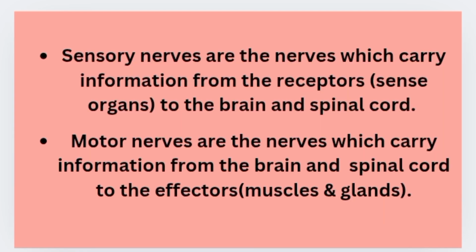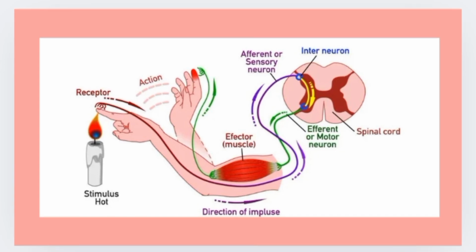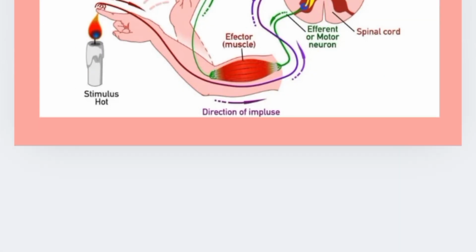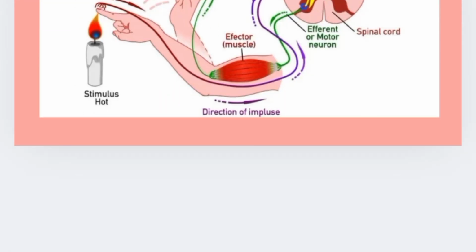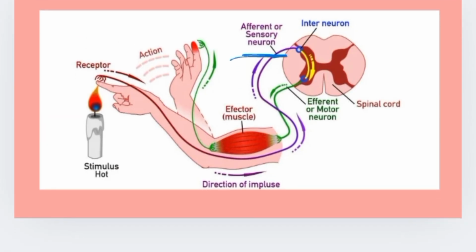Sensory nerves are the nerves which carry information from the receptors to the brain and spinal cord. Here you can see the sensory nerves, which carry the information from the receptors to the brain and spinal cord. Here you can see the receptors. So the sensory nerves carry the information from the receptors to the brain and spinal cord.